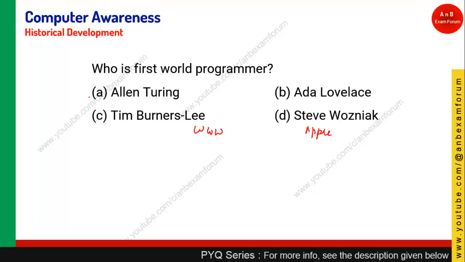Alan Turing, as you know, Turing machines were there in the initial days, and he is regarded as the father of the modern computer. The father of classical computers is Charles Babbage, whereas the father of the modern computer is Alan Turing, whereas the first world programmer is Lady Ada Lovelace. She is considered the first programmer. So option B is the correct answer for this question.